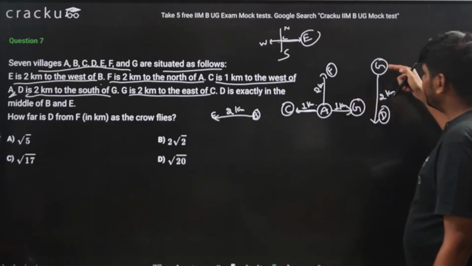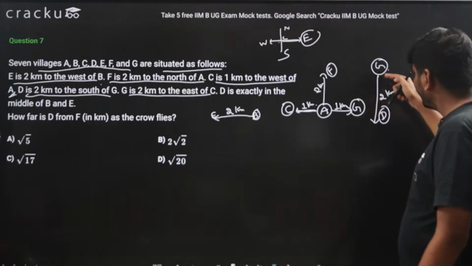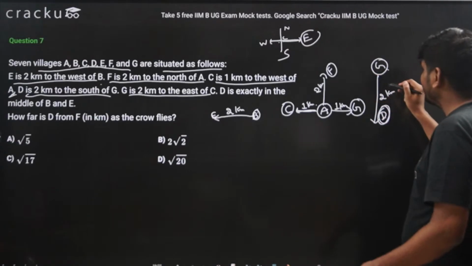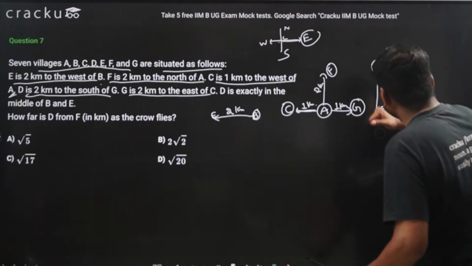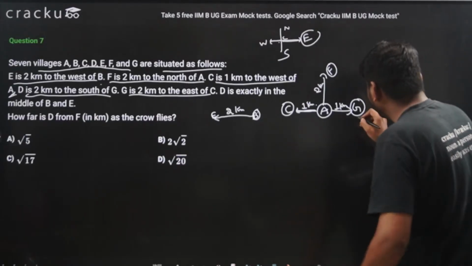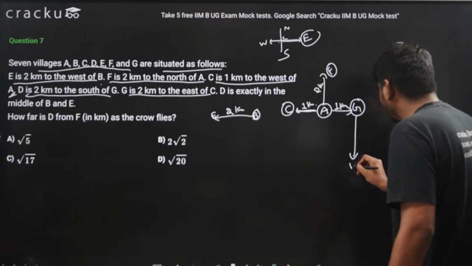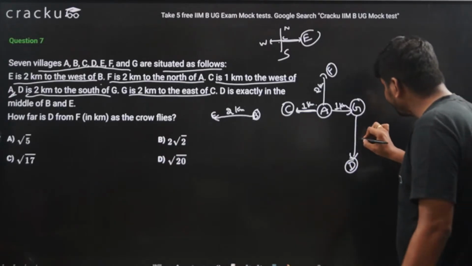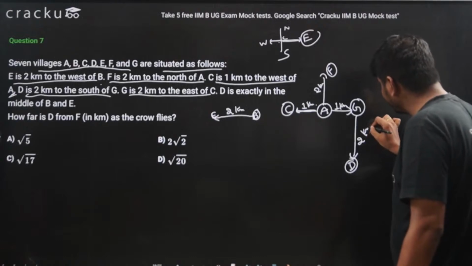And I know D is to the south of G, at a distance of 2 kilometers. So I will erase this and draw the diagram of G and D such that this distance is 2 kilometers.